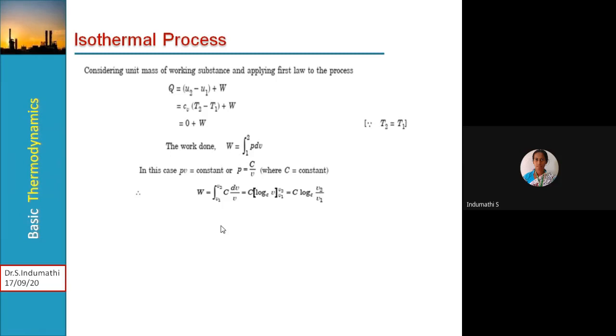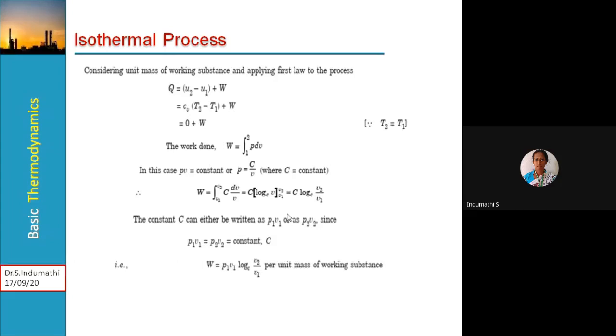Then W is equal to integral V1 to V2 of C dV by V. Then integrating this and applying the limits, we can write it as C ln (V2 by V1). Then the constant can be written in terms of P1V1 or P2V2, since P1V1 is equal to P2V2, it is equal to a constant. Then W is equal to P1V1 ln (V2 by V1) per unit mass of working substance. W in terms of P2V2 ln (V2 by V1) per unit mass of working substance we can also express.